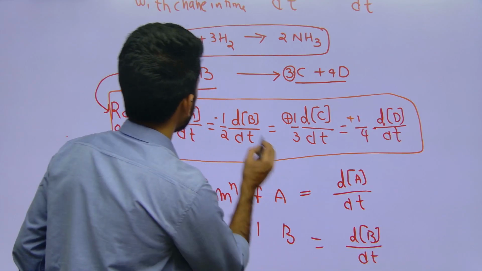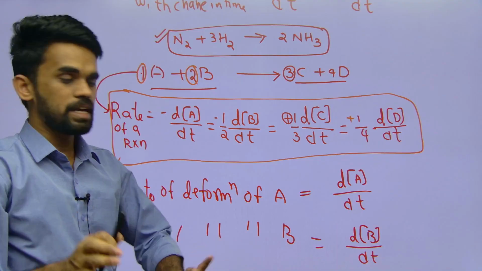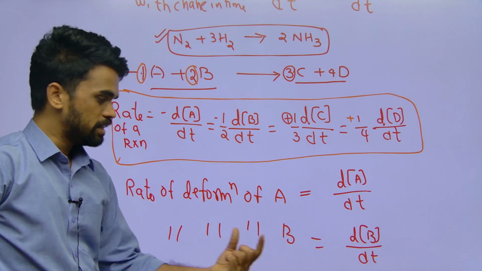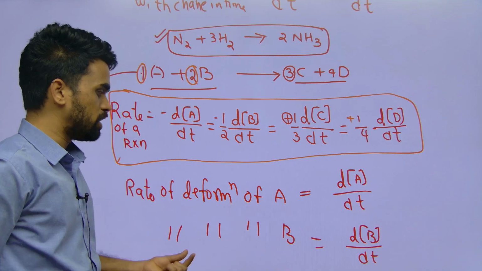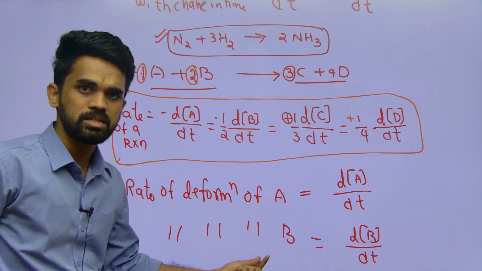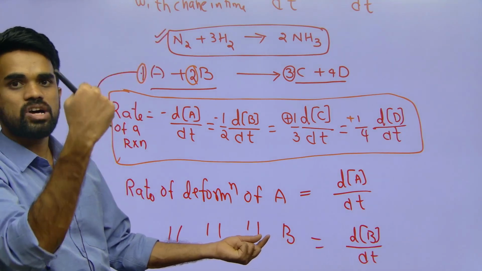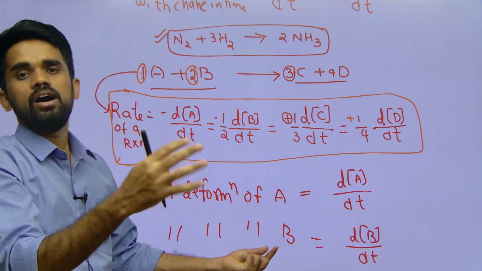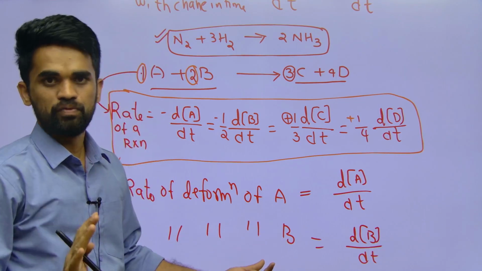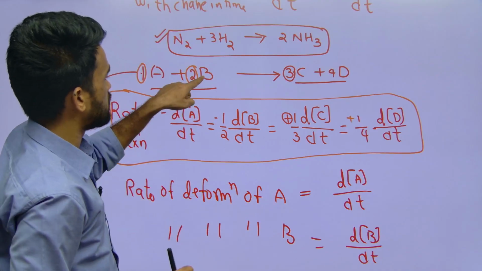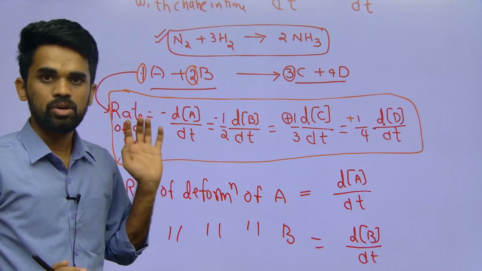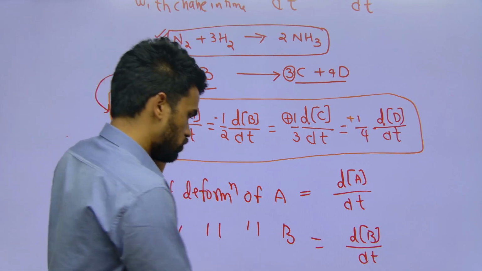Sir, there is a stoichiometric coefficient also now. Don't indicate that when you are writing like this. This is like a formula type, understand? For the rate of deformation of any substance, you take only the change of that substance with time, not the stoichiometric coefficient. So rate of deformation of B is nothing but dB by dt. You need to take it like that.